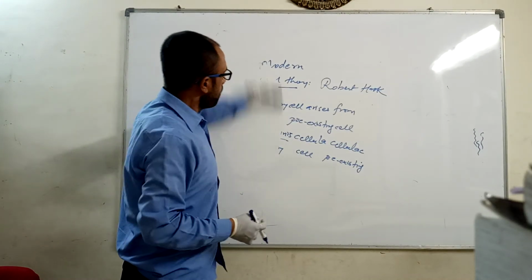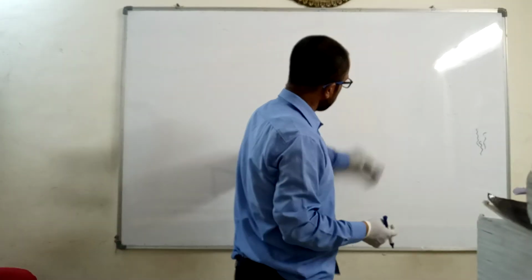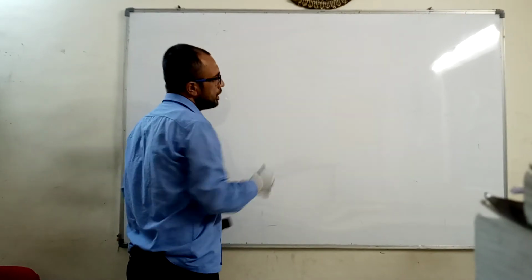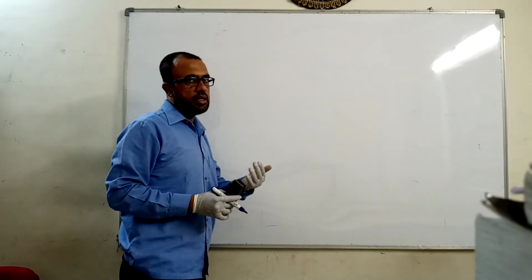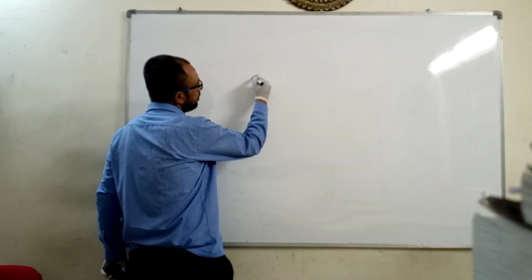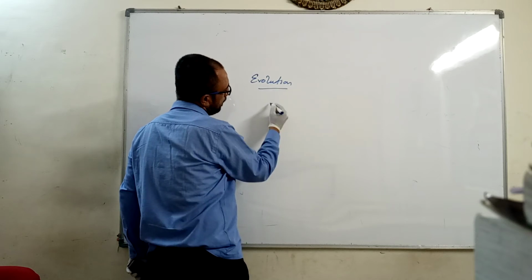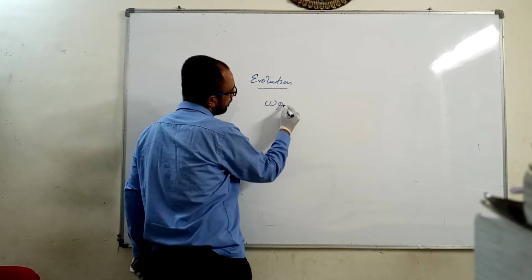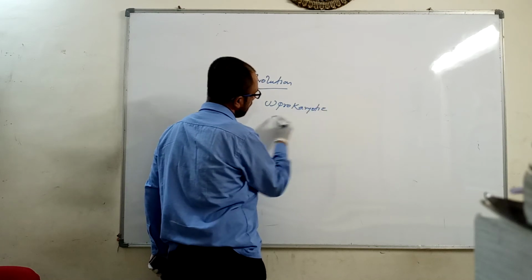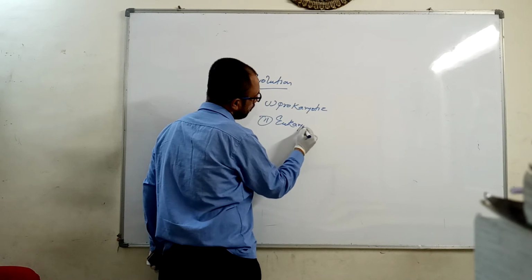We have an example to understand this. When we go to classify the cell, cells are classified on various bases. Here I am taking the classification of cells based on their evolution. That is, we have the prokaryotic cell as well as the eukaryotic cell.